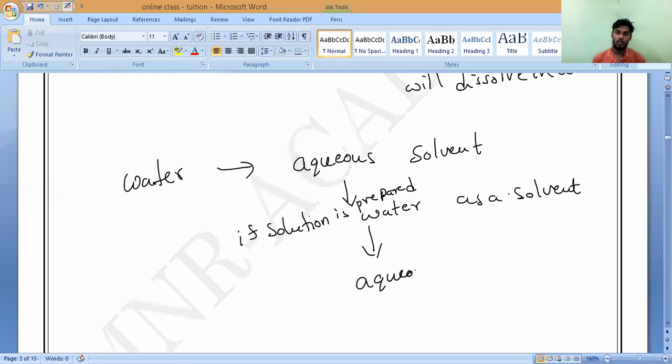Aqueous solution. What should we call it? Aqueous solution. Do you understand? So that is why we can say water dissolving substances. The substances that dissolve in water, we call it an aqueous solution. Do you understand? Okay.